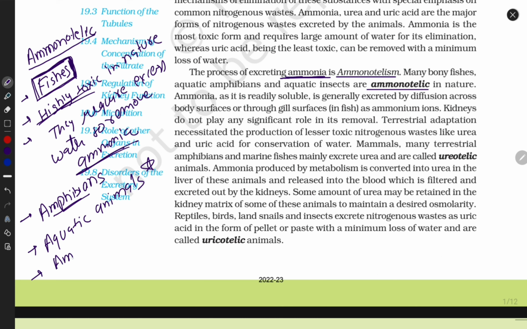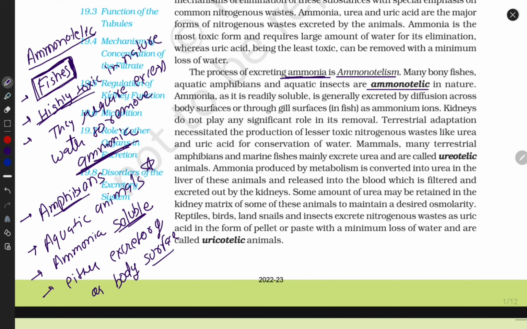The next property is that ammonia is soluble in nature. How is ammonia excreted by an animal's body? Either by an excretory organ or by the body surface. We can also secrete waste by the body surface, like sweating. Ammonia, as it is readily soluble, is generally excreted by diffusion across the body surface, through the gill surface in fish, as ammonium ions.